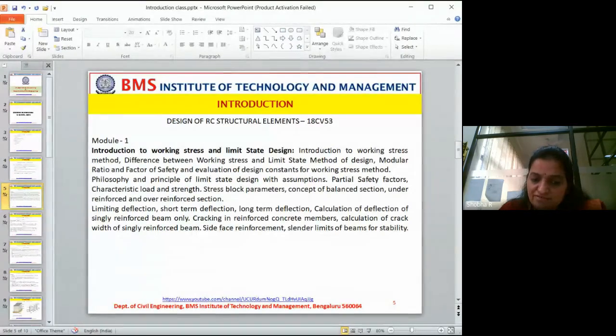Now, side reinforcement: if the depth of the beam increases beyond some limit, we have to give side reinforcement. What is that? I'll tell you later. Okay. Slender limits of beam for stability. So a slender limit you will better understand in a column.